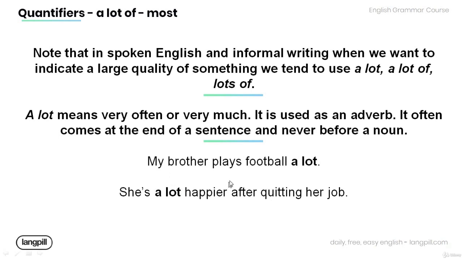My brother plays football a lot, meaning very often, and note that it comes at the end of the sentence. And in this sentence, she's a lot happier after quitting her job. Note that a lot in the sentence comes after a verb, and it tells us how happy she felt after quitting her job.